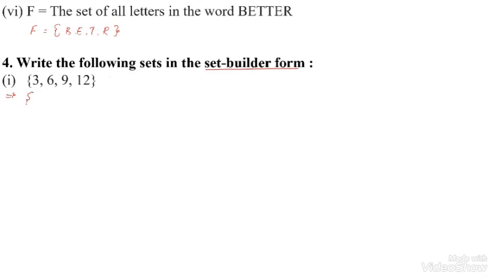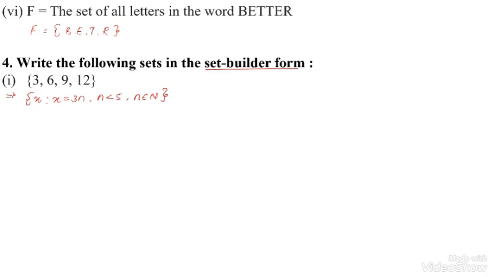So I can take here the common property is x such that x is equal to 3n such that n is less than 5, because here only 4 elements are there. So the number n is less than 5. Again, n should be a natural number. Now I can get the result here.